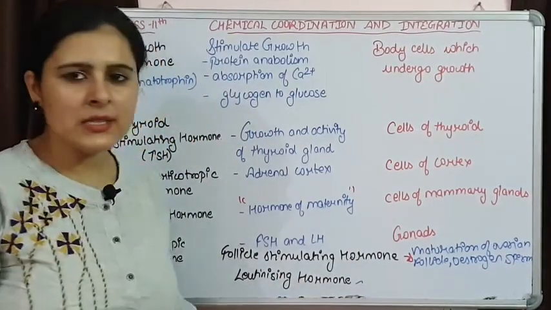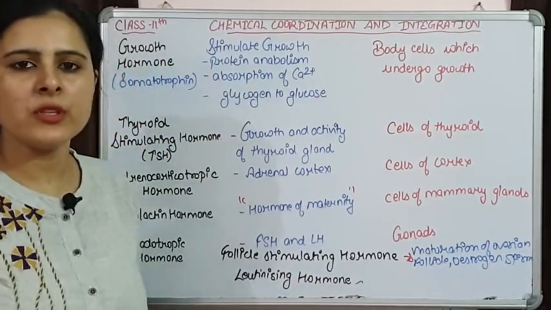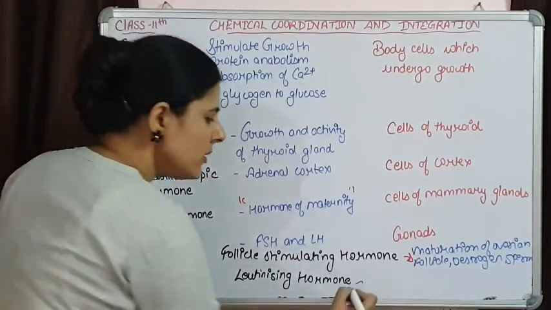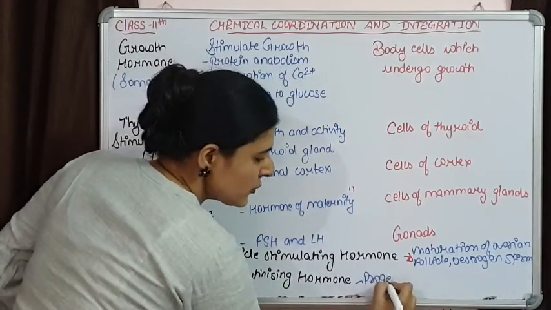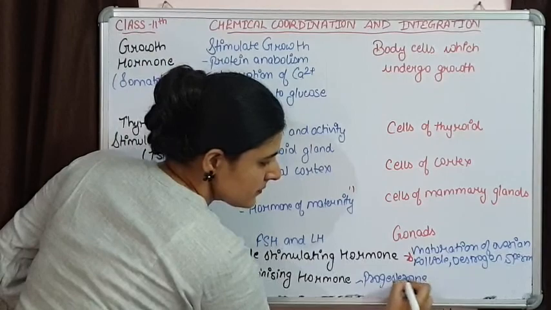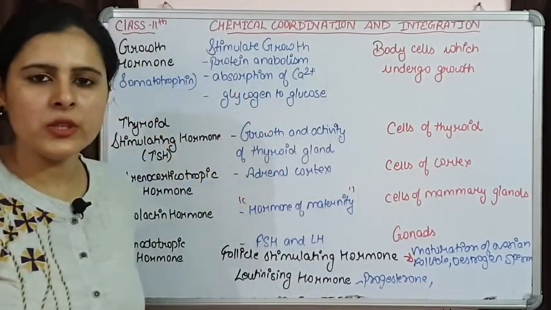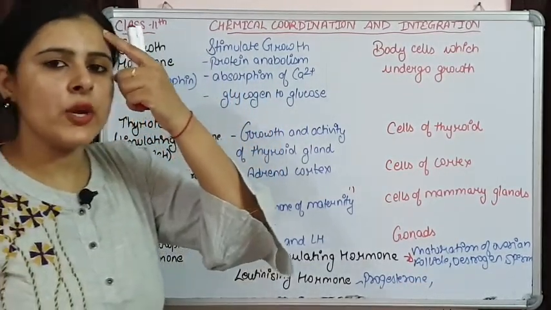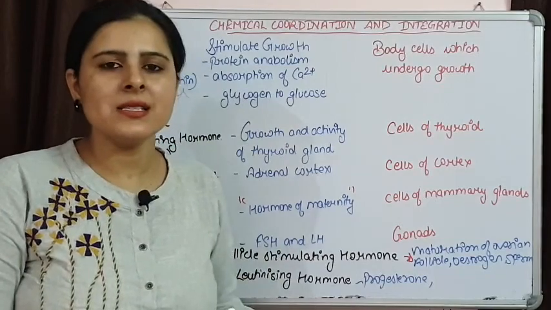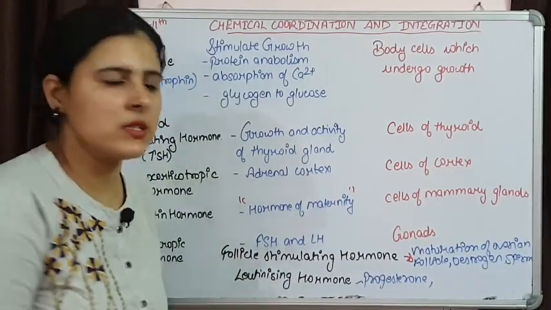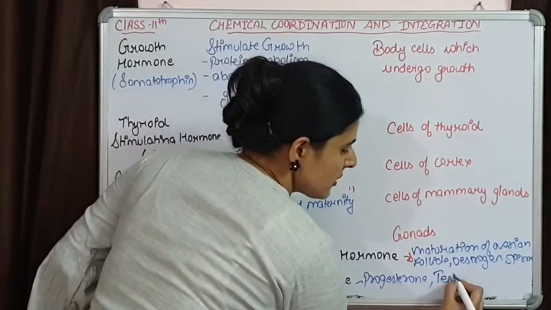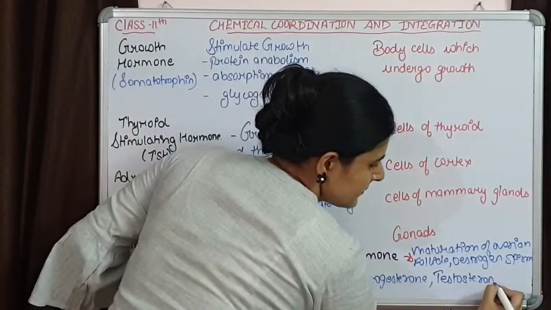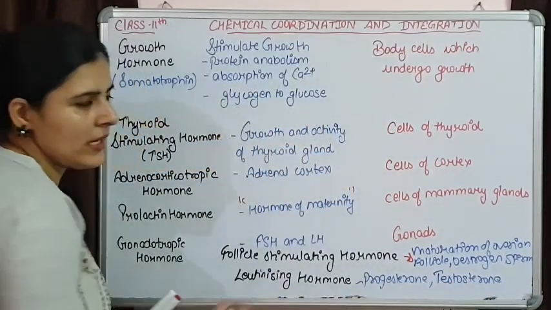This luteinizing hormone is responsible for the secretion of progesterone from corpus luteum. And the second one is it is going to activate the Leydig cells or interstitial cells to release testosterone. These are the functions of LH.